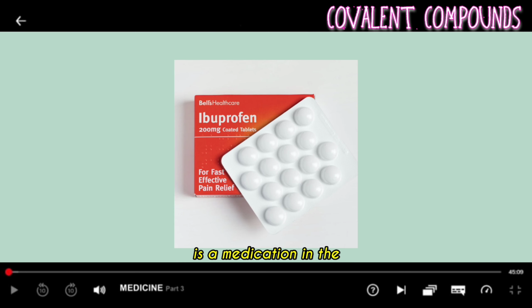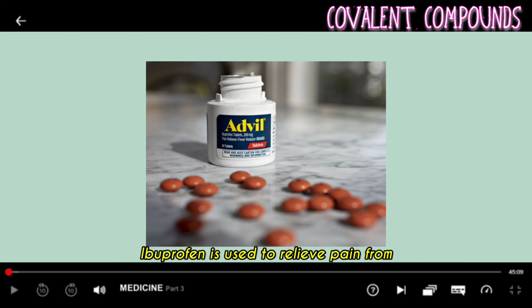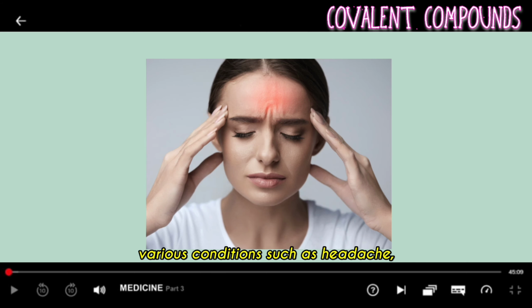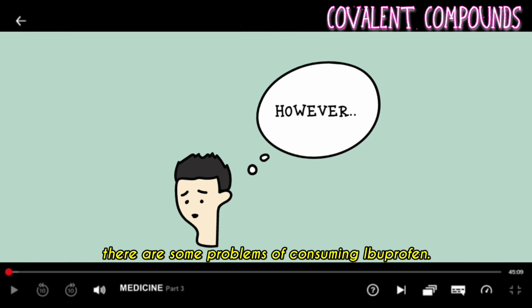Ibuprofen is a medication in the non-steroidal anti-inflammatory drug class that is used for treating pain, fever, and inflammation. Ibuprofen is used to relieve pain from various conditions such as headache, dental pain, and menstrual cramps. However, there are some problems of consuming ibuprofen.